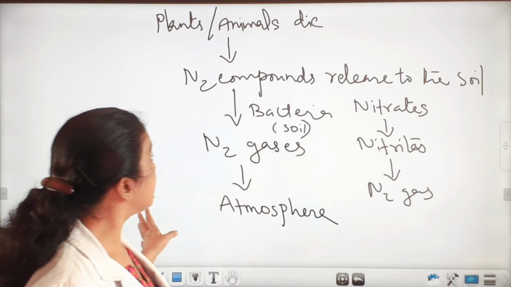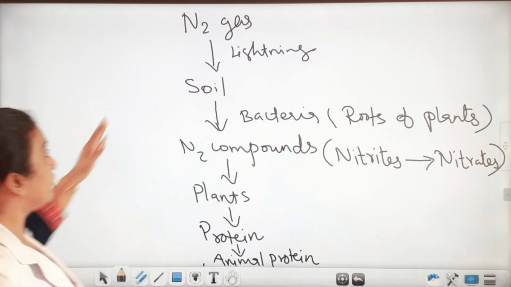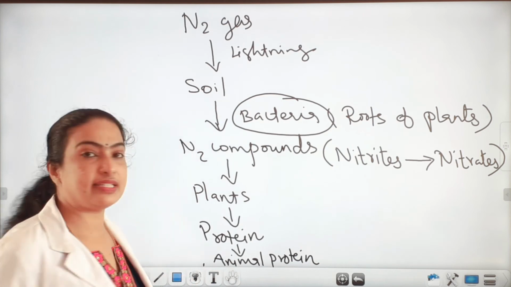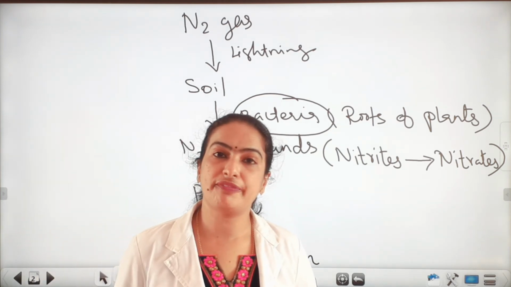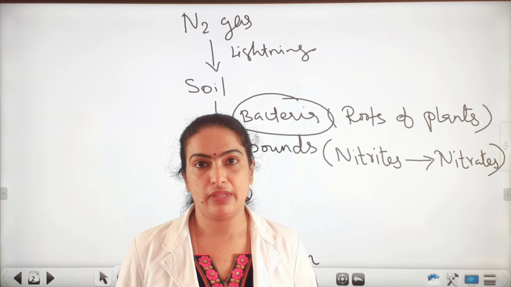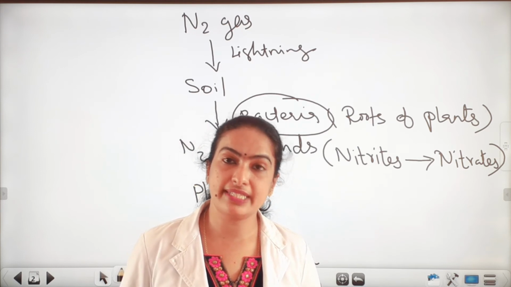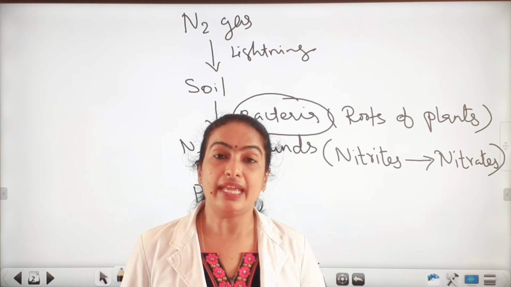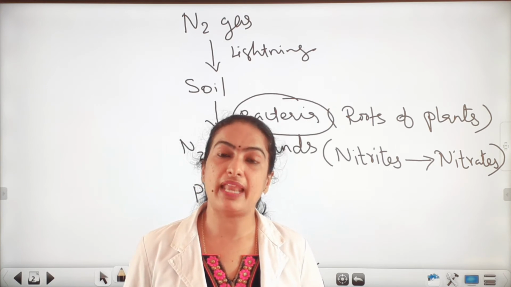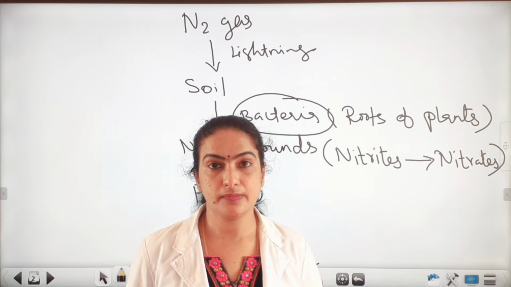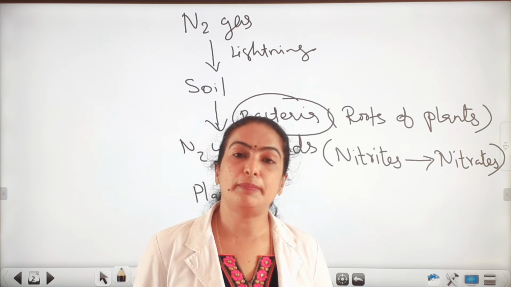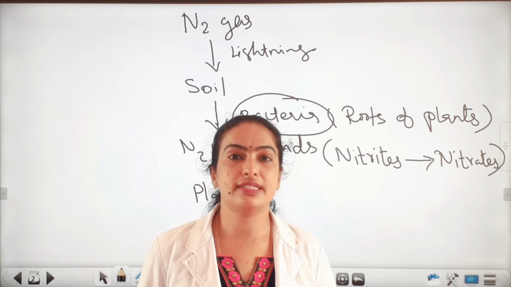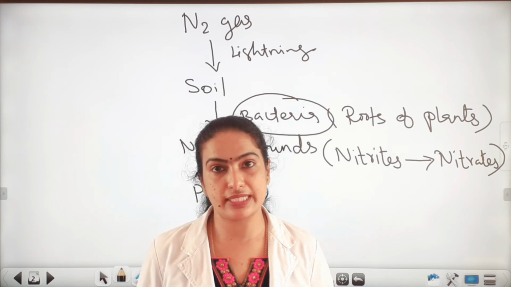So in the first case, we can see the atmospheric nitrogen, some bacteria present in the roots of plants convert this gaseous form of nitrogen into compound form. So which are the compounds? Nitrites and nitrates. Nitrite then converts into nitrate. In that nitrate form only the plants can absorb. And after that, the plants make plant proteins. When consumed by the animals, it converts into animal proteins.